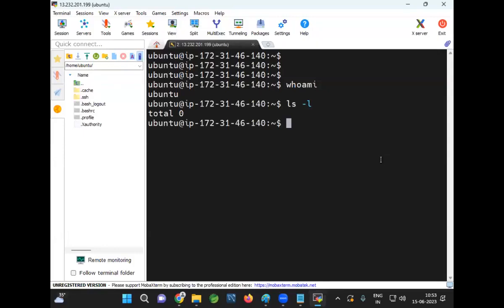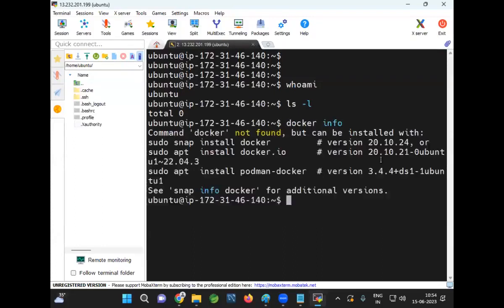For Ubuntu, apt package manager will be available. So in this machine, currently Docker is not available. Sudo apt install docker. What is the meaning of sudo apt install docker? Sudo is nothing but super user permission. apt is a package manager.